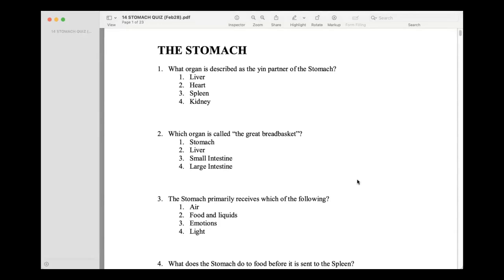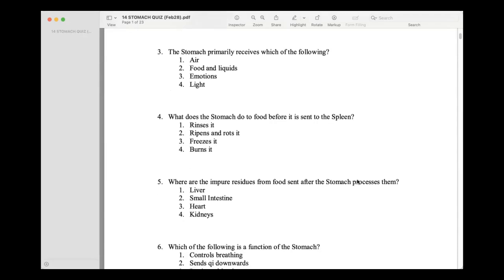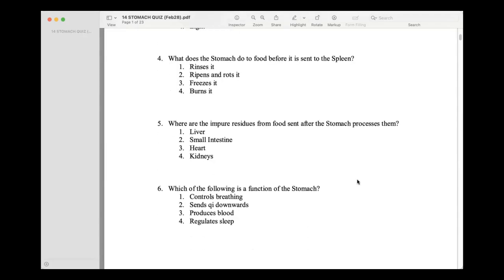The stomach. What organ is described as the yin partner of the stomach? Spleen. Which organ is called the great breadbasket? Stomach. The stomach primarily receives which of the following? Food and liquids.